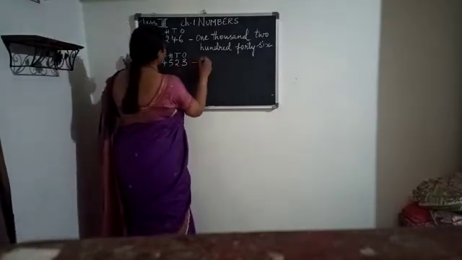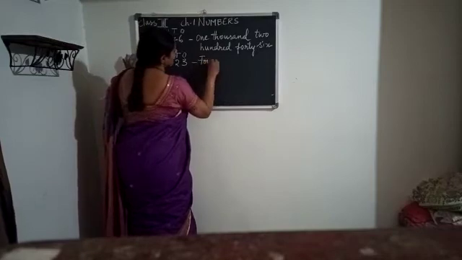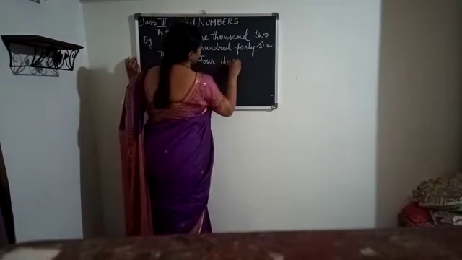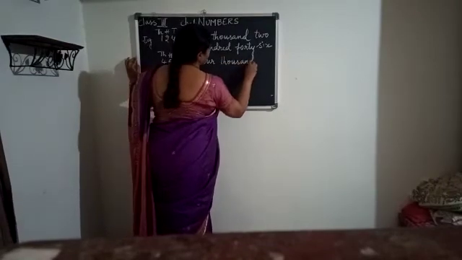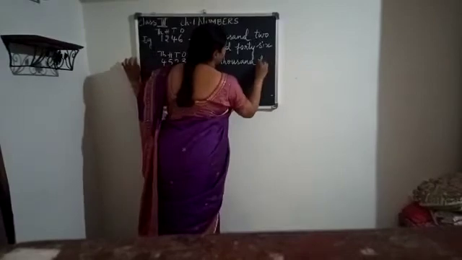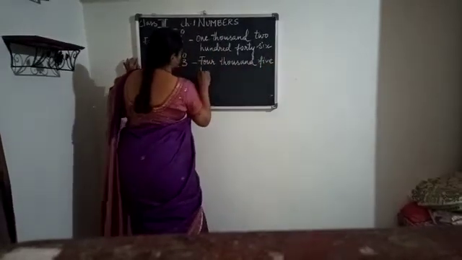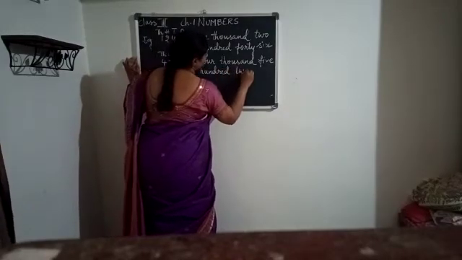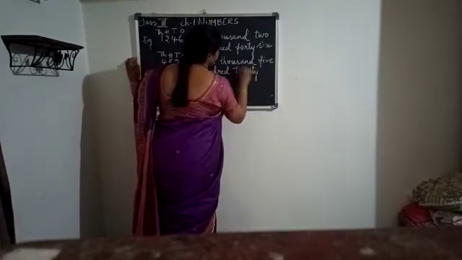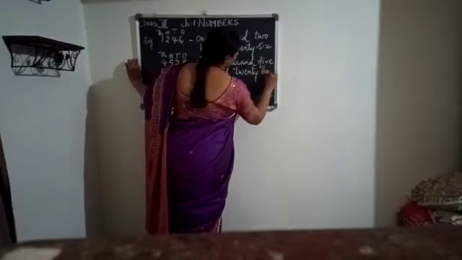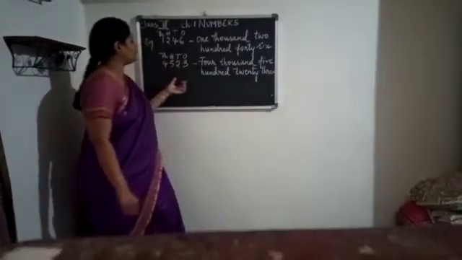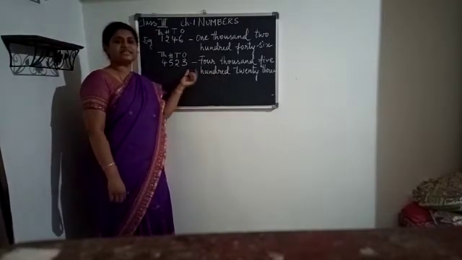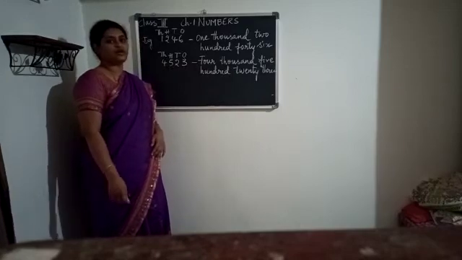4,523. So how are we going to write? We are going to write it in the same way. First starting with the highest place, that is the thousands place. So 4,523. So this is how you are going to read a 4-digit number and you are going to write it. As we get into the exercises, we will just recall once again.